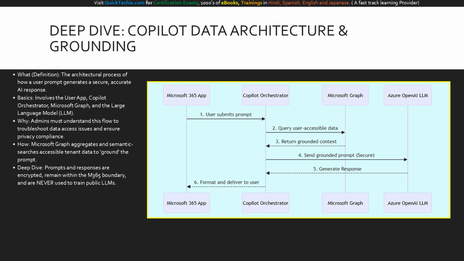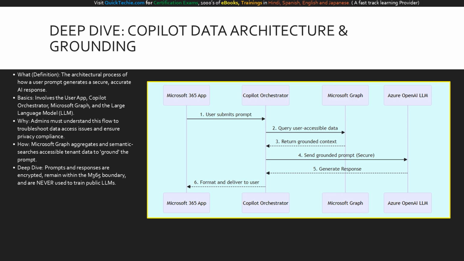To confidently pass AB-900, you must understand the underlying data architecture. How does a prompt actually work? When a user types a prompt in Word or Teams, it goes to the Copilot orchestrator. The orchestrator doesn't just send this raw text to the AI, it performs grounding. It queries Microsoft Graph to retrieve contextually relevant emails, files, and chats that the user is explicitly authorized to see. This enriched, grounded prompt is then sent to the large language model hosted securely in Azure OpenAI.